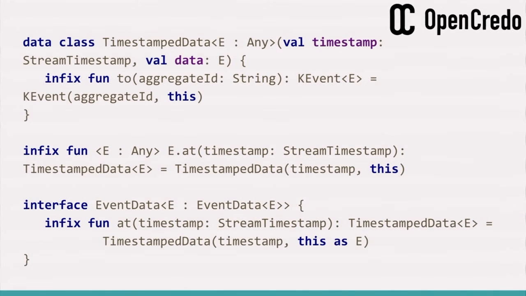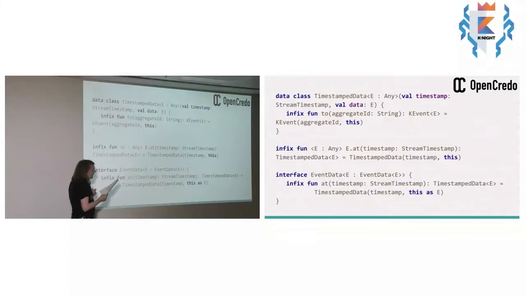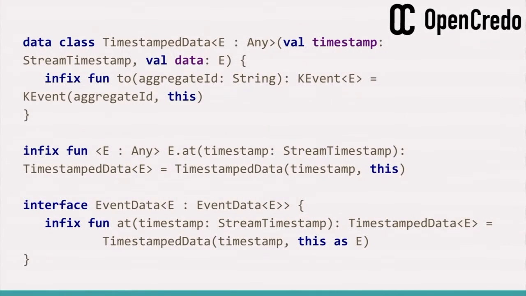There's a safer alternative, which is to add this method to some interface called event data, and have the sealed classes for your event protocols all implement that interface. So actually you're making a choice then to say, we're going to have this method on things of this type. What we lose if we do that is the ability to capture the type E of the object that we're calling the method on, because you see that we construct a timestamp data of E, and we know the type here. The only way we can do that is by declaring the type parameter of event data and actually having an explicit cast here. So it's comparatively a bit clunky.